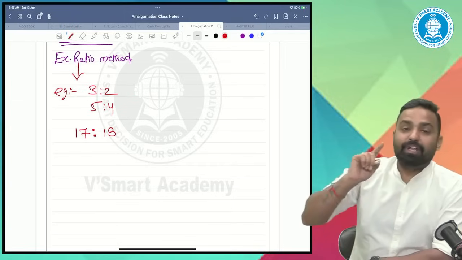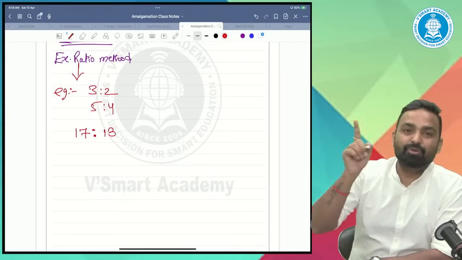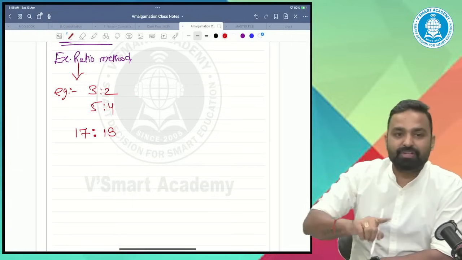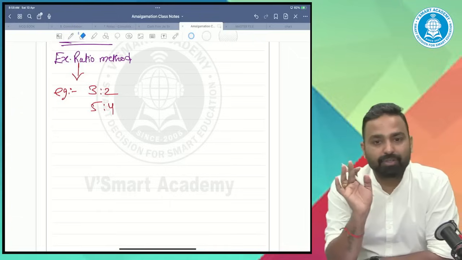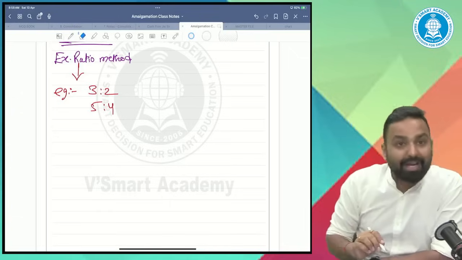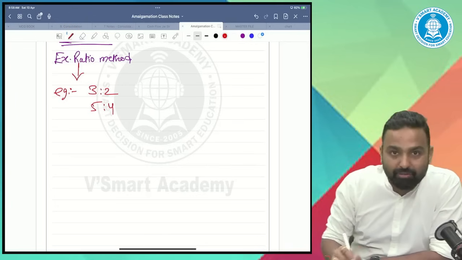Very good. For every 13, we'll give you 17 shares. So this is an exchange ratio method. How would you calculate the PC in this?